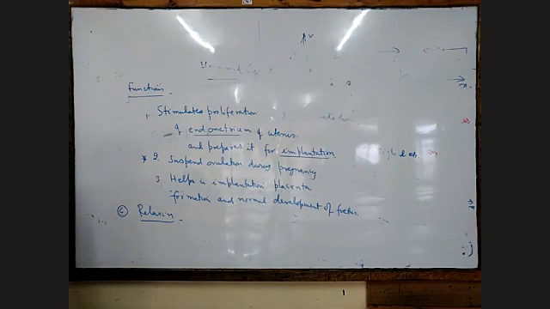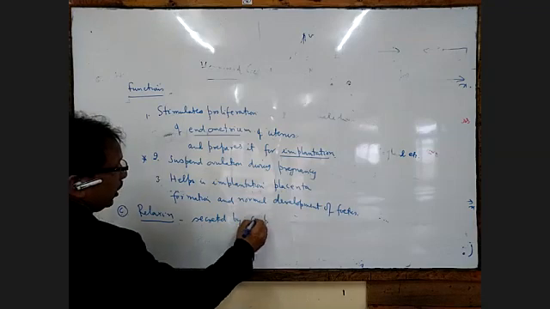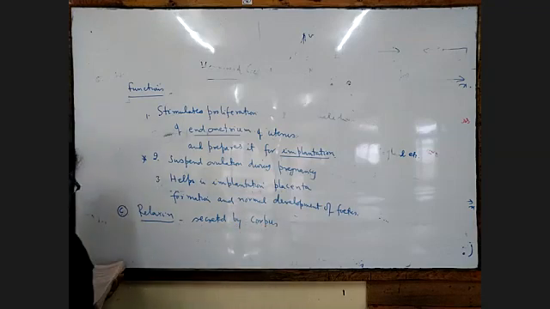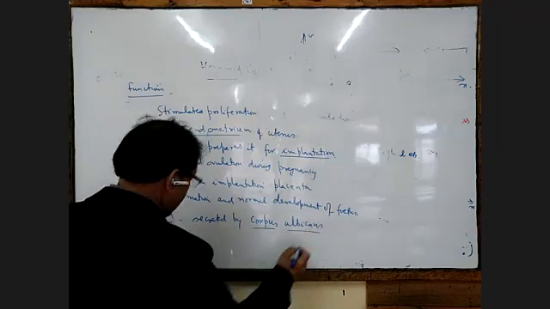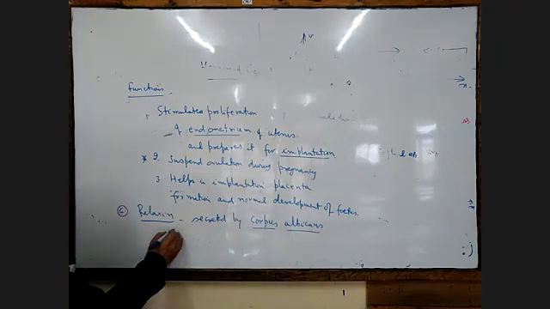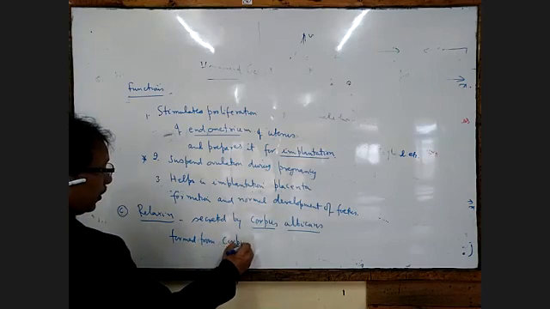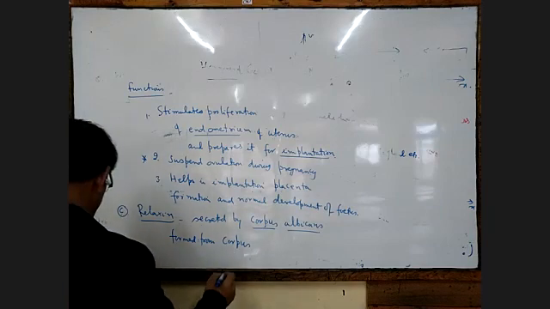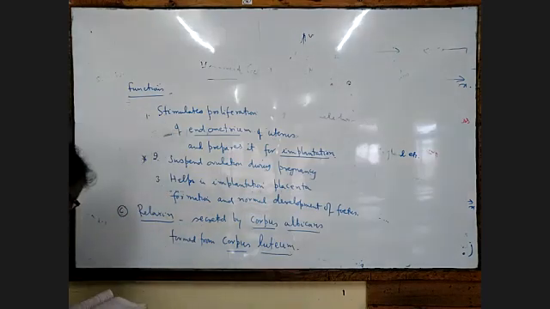Relaxin is secreted by the corpus albicans, formed from the corpus luteum.